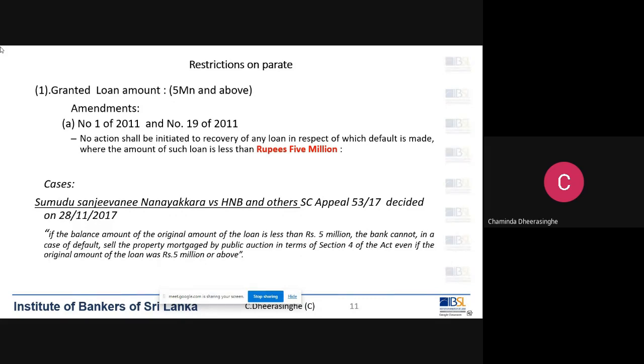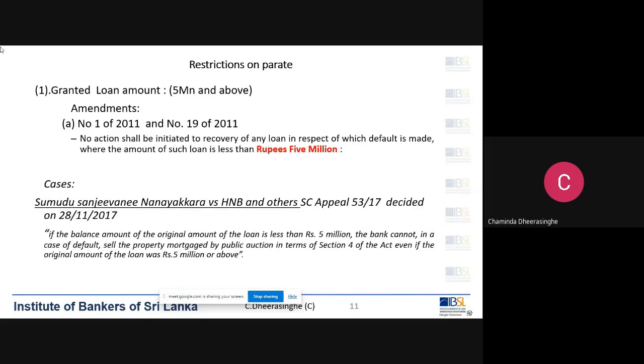In this case, the law was again reviewed. As per this judgment, it is now not the granted loan amount; the total loan due at the time of default has to be over 5 million.